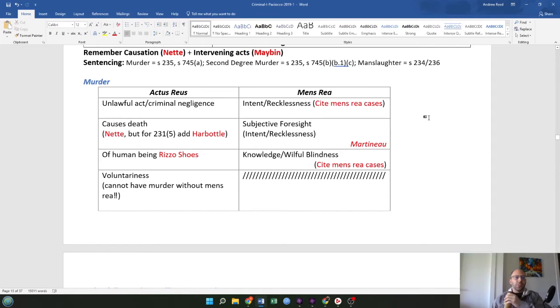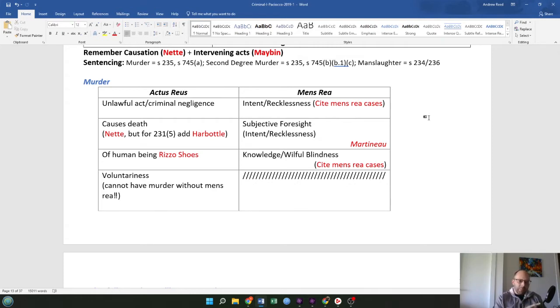Murder continued in terms of dividing the actus reus and mens rea. These are the elements that need to be proven here. The actus reus for murder. You have an unlawful act or criminal negligence, either or, causes death, where you would use the Nette test to determine, but for 231 subsection 5, then you'll use the Harbottle test.